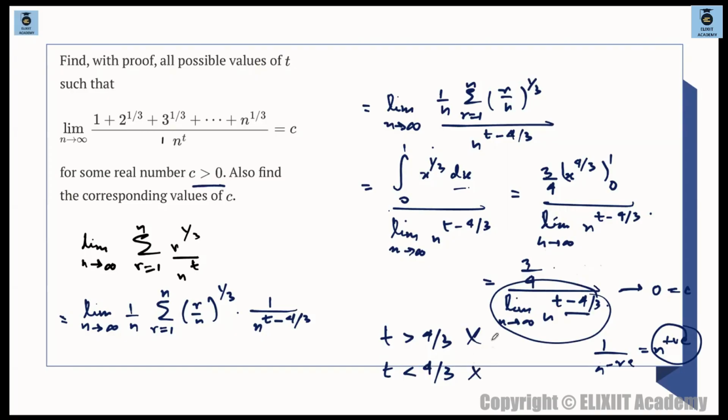अपने लैंग्वेज में ये लिख लेना. So t is less than 4 by 3. ठीक है, ये हो नहीं सकता. So definitely only possibility is t must equal to 4 by 3. Only possibility is t is equal to 4 by 3.